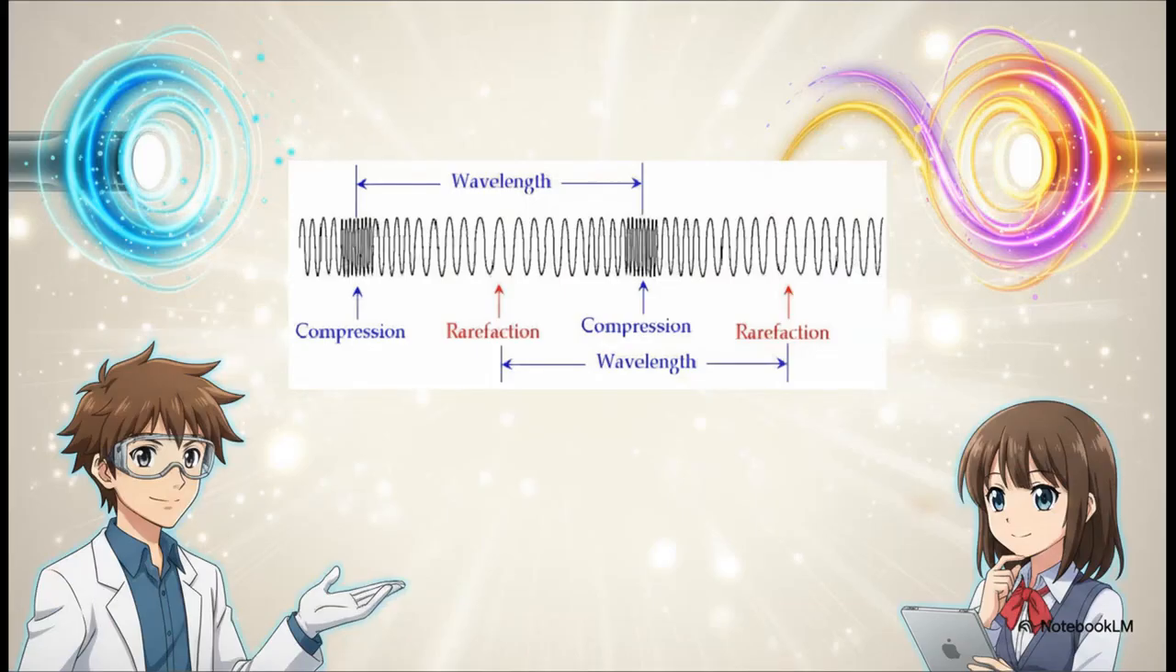Let's lock down some key vocabulary. The distance between corresponding points on a wave, that's your wavelength. You'll also notice areas where things are squeezed super tightly together, which we call compressions, and areas where they're stretched and pulled apart, called rarefactions. Understanding these physical properties is totally crucial for understanding how energy moves.